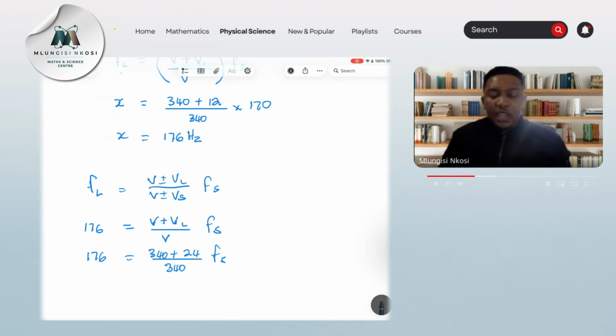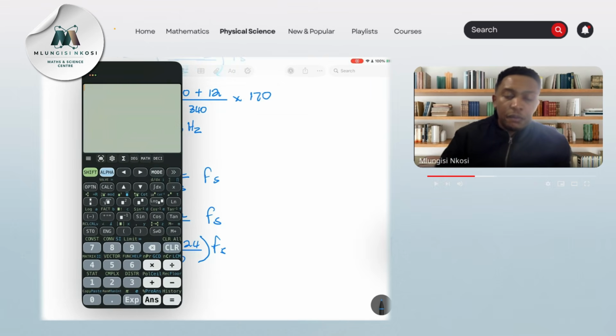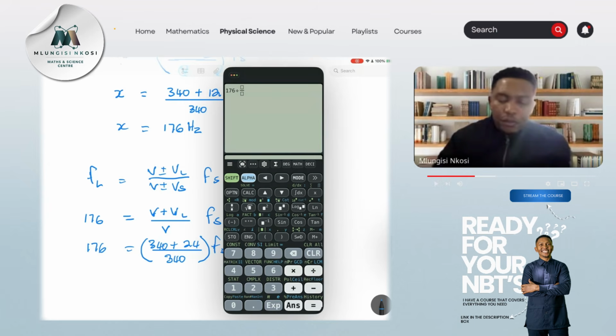Now, if you know anything about mathematics, right, what are we going to do? We need to just divide by that whole thing, or you can just simply say multiply by the inverse. Okay, so I'm going to take 176 divided by 340 plus 24 divided by 340.